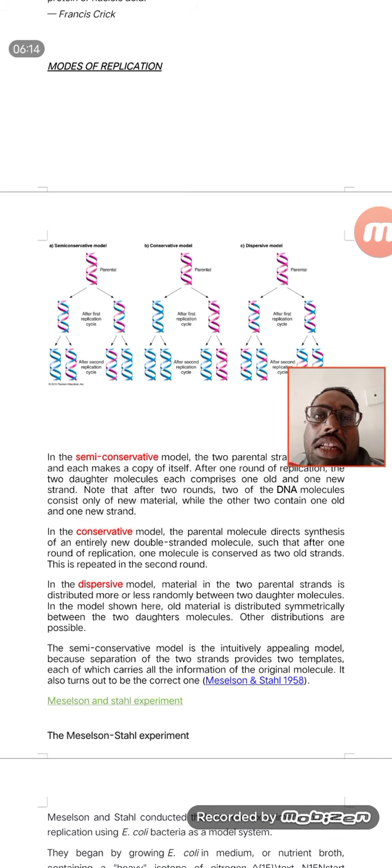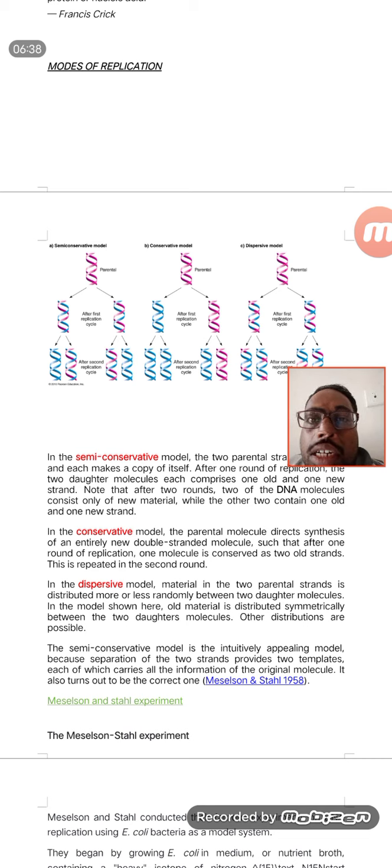So if you see in this conservative model, the parental DNA is there. This parental DNA has the capacity to generate 2 different types of DNA. That means according to the parental strand, they can synthesize 2 different types of DNA, and that can be the basis of heredity, it will be expressed in the generations to come.